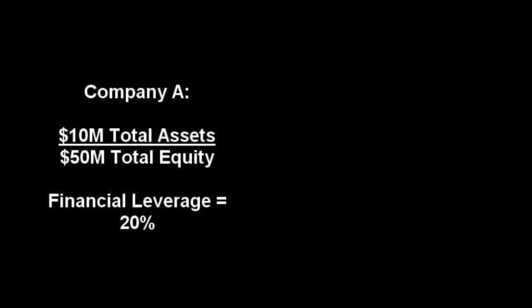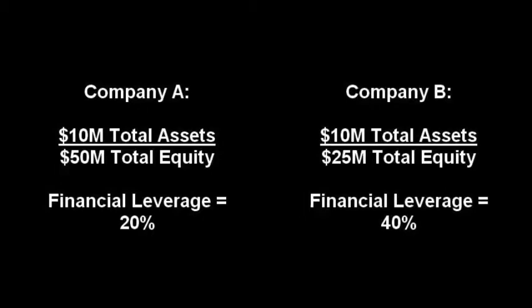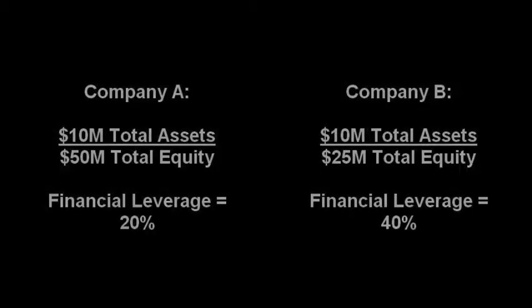For example, a company with $10 million in total assets and $50 million in total equity would have a total asset to total equity ratio of 20%. A company with the same level of total assets but only $25 million in total equity would have a higher ratio of 40%. The first company has less debt in their capital structure and possibly less risk to equity investors. The financial leverage ratio is a variation of the debt-to-equity ratio and should follow a similar trend.